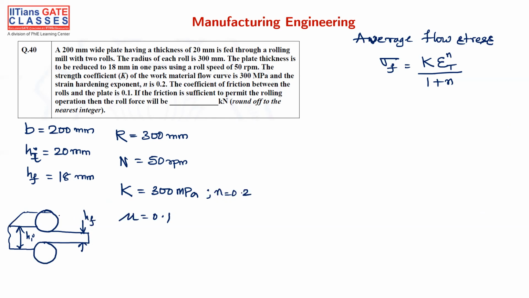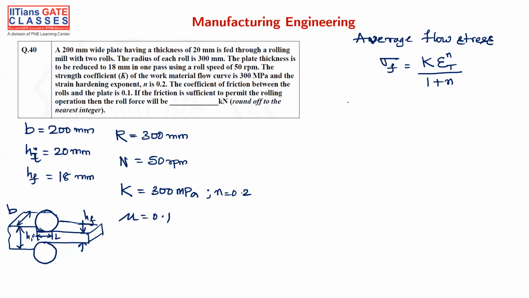In a three-dimensional view, the stress is applied onto this area, that is L into W. L is your contact length, and W, or width, B. So this contact length L into B will give you the area.